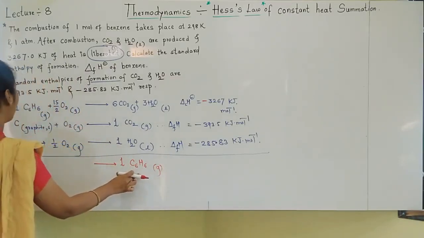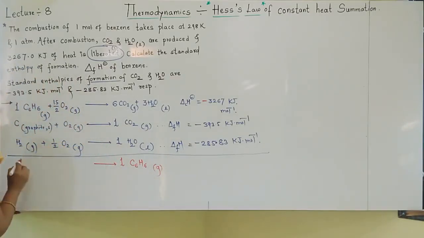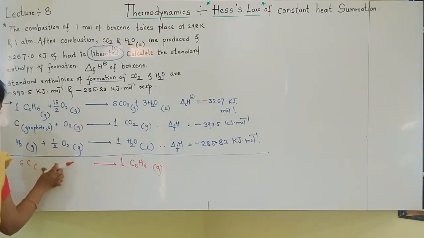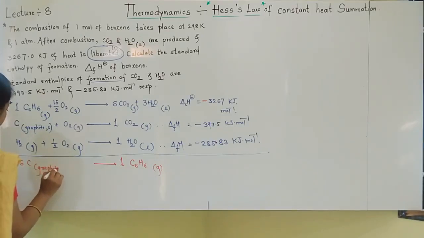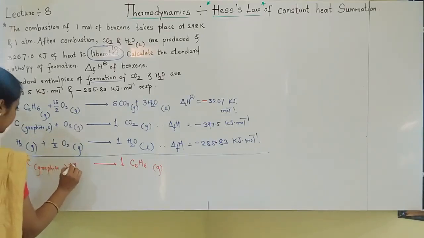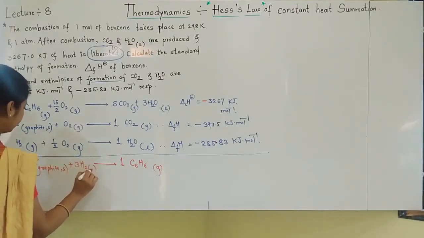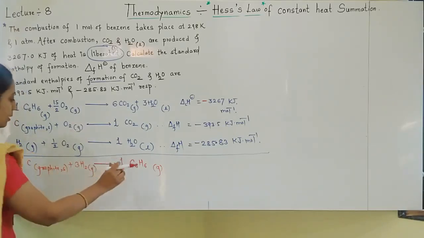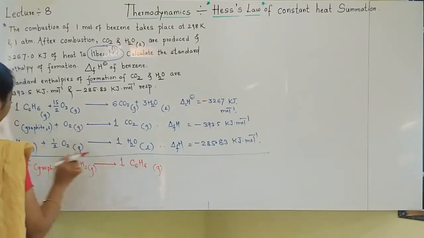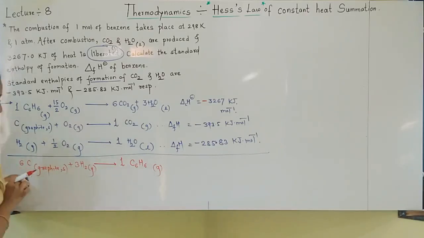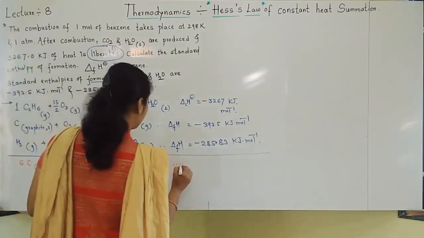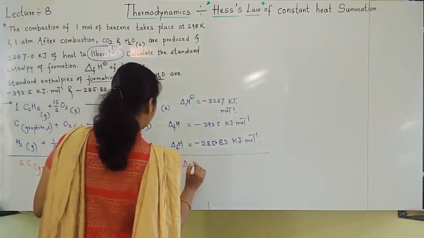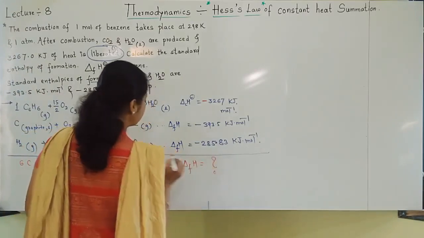Benzene is getting formed from carbon and hydrogen. Okay, formation of benzene. See the equation properly. Its value we have to find out. What is the value for formation of benzene?